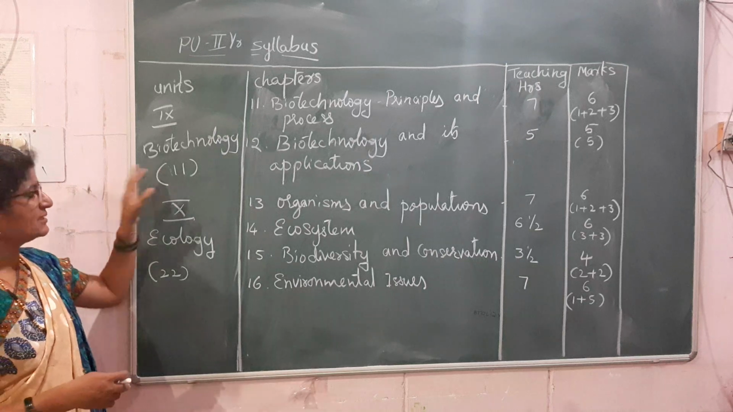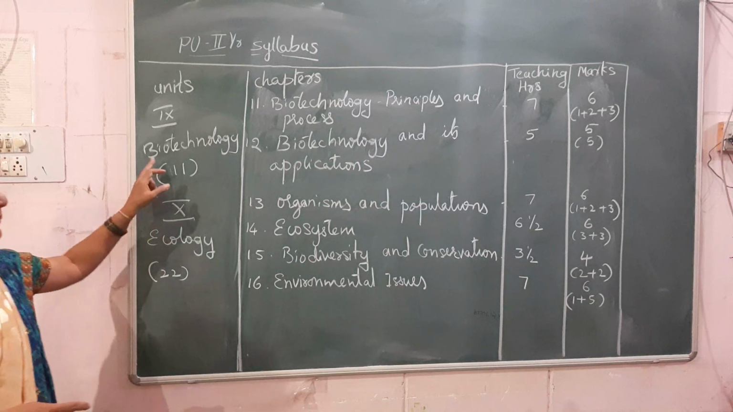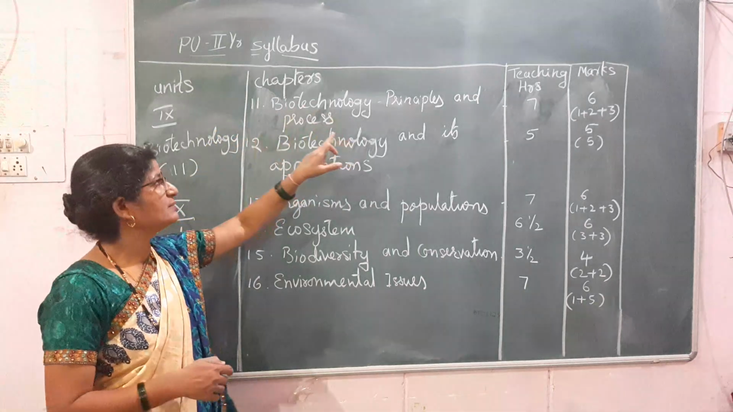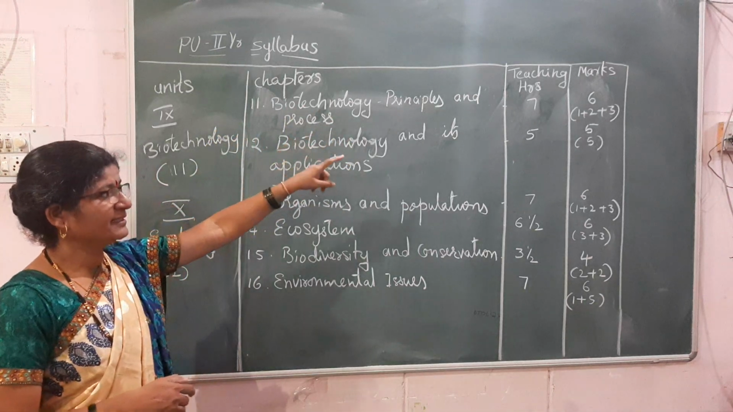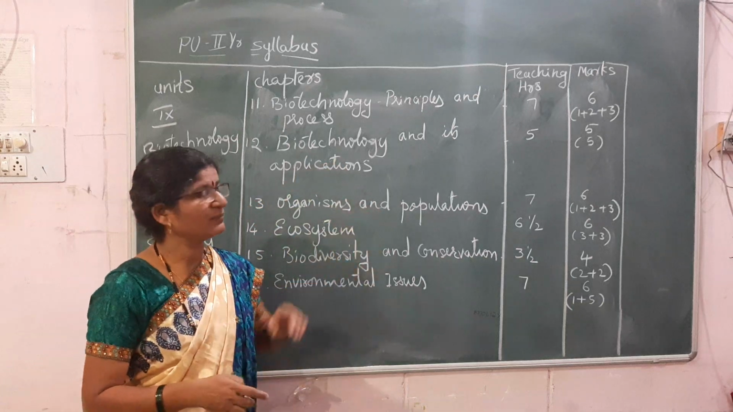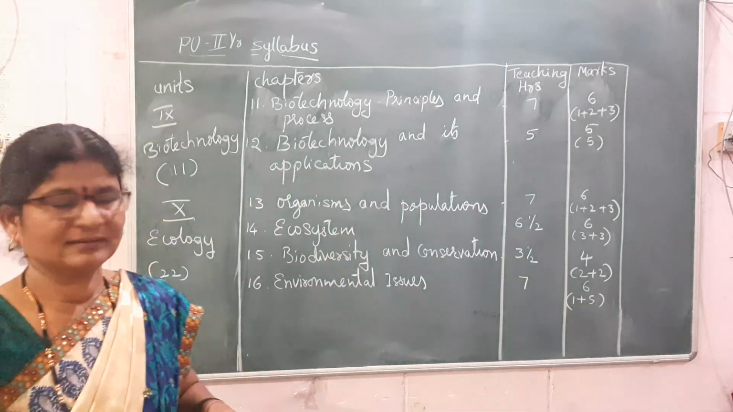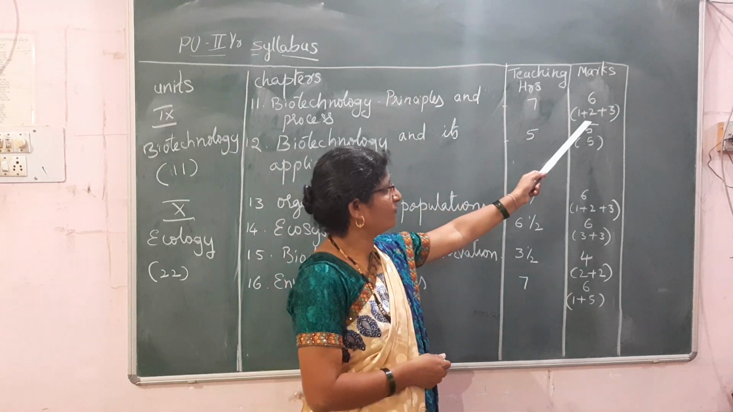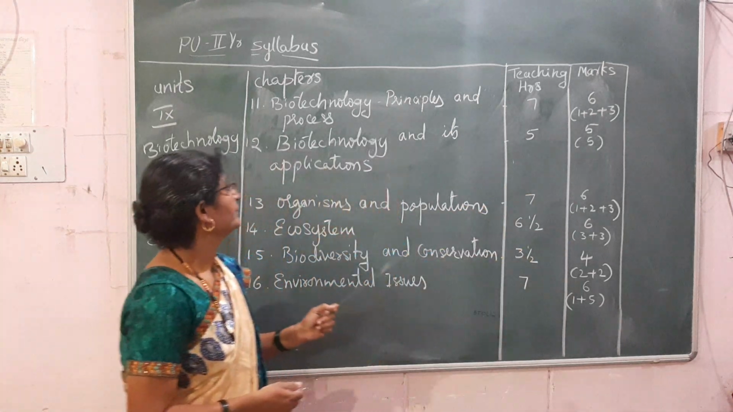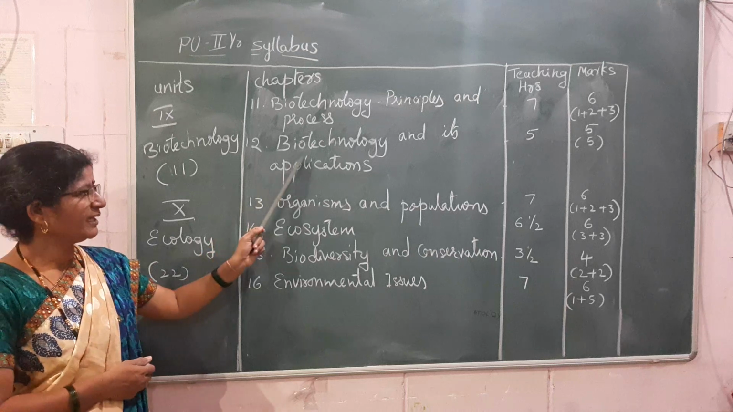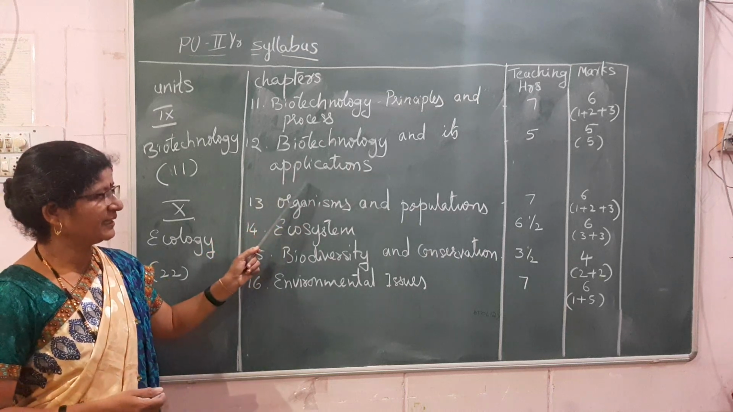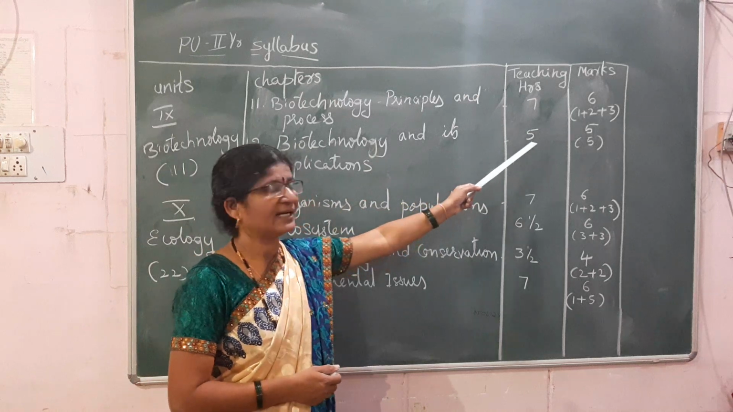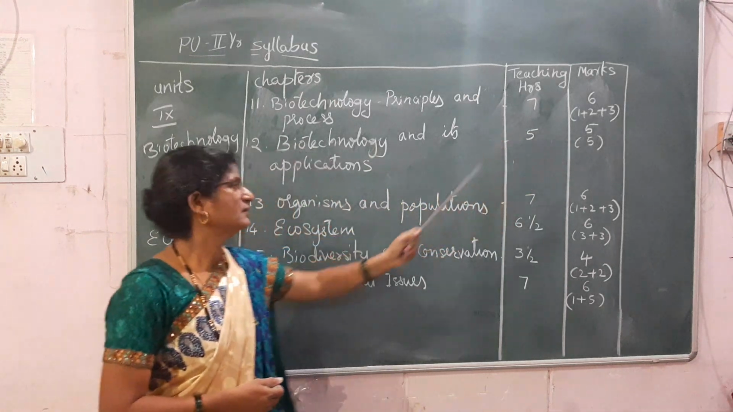So the next unit is biotechnology. Biotechnology has got 2 chapters, biotechnology, principles and process. The teaching hours is 7 and marks 6. So it will be asked in the form of 1 plus 2 plus 3. The next 12th chapter is biotechnology and its application. So it takes 5 hours for teaching and marks will be 5.